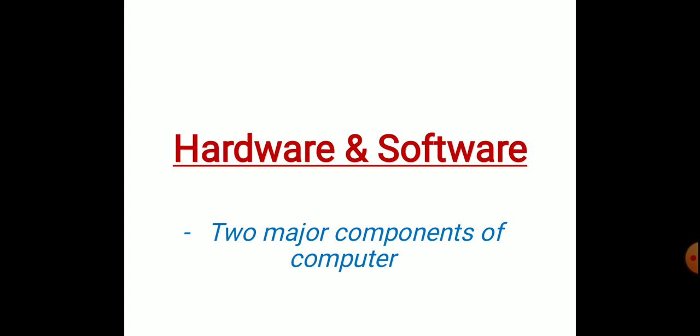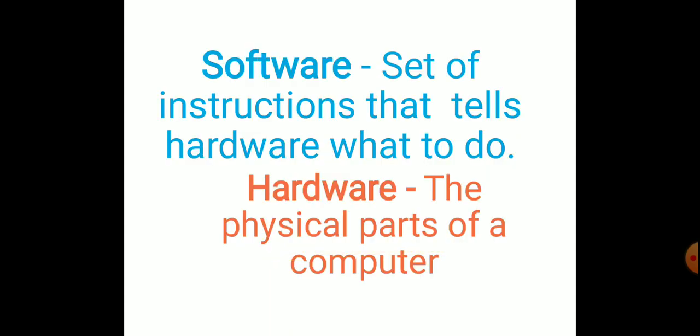Yes. A software is a collection of programs or a set of instructions that tells hardware what to do. It performs operations using hardware parts. Okay. So what is software?